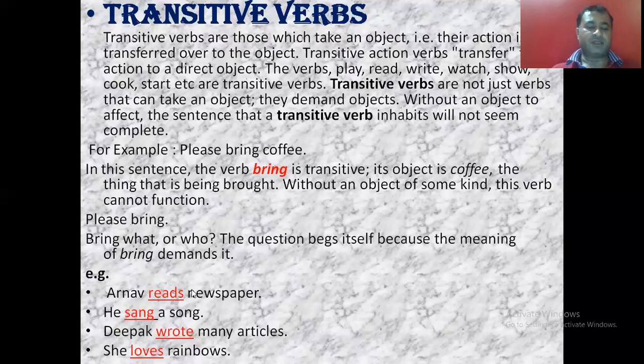Now we have some other examples. Arnav reads newspaper. Now Arnav reads what? That is newspaper. So again an object is here, so this verb is the transitive verb. He sang a song. Sang is the verb. What did he sing? A song. Again, the object is there, so it is a transitive verb. Deepak wrote many articles. Again the object is here, so wrote is the transitive verb. She loves rainbows. So rainbow is the object, so love is the transitive verb.